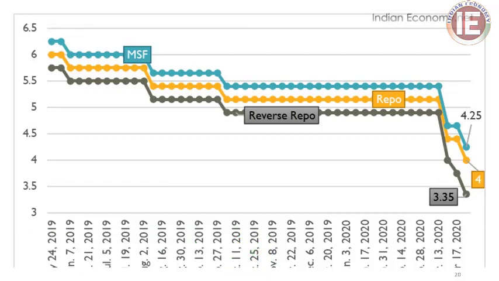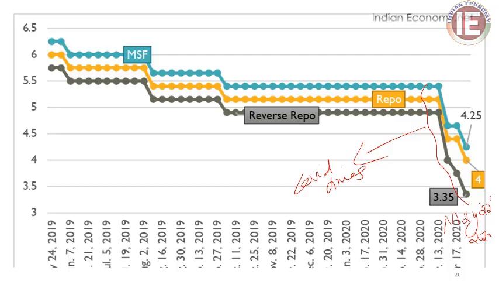Okay, again we are reproducing the same diagram by extending the RBI's action on May 22nd, 2020. The date is not there, but remember the RBI has reduced the repo rate, reverse repo rate, and marginal standing facility rate. So this trend shows the intervention by the RBI during the COVID time.